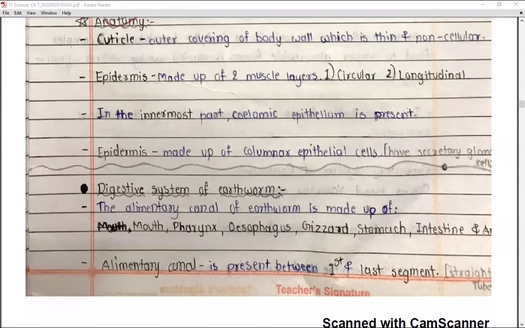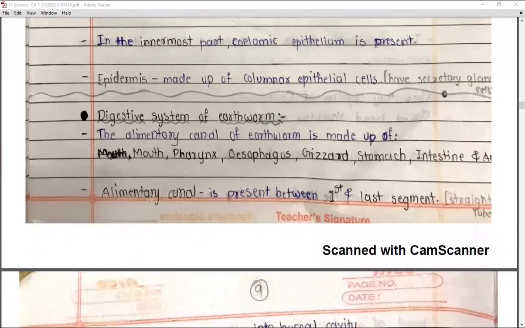Now we are going to see several systems which are working in the earthworm. The first is the digestive system of earthworm, right? The alimentary canal of earthworm is made up of the mouth, pharynx, esophagus, gizzard, stomach, intestine, and the anus. So the digestive system contains the mouth, then the pharynx, which is the second region. After that, the esophagus is there, then the gizzard, then stomach, intestine, and lastly the anus, which releases the waste materials.